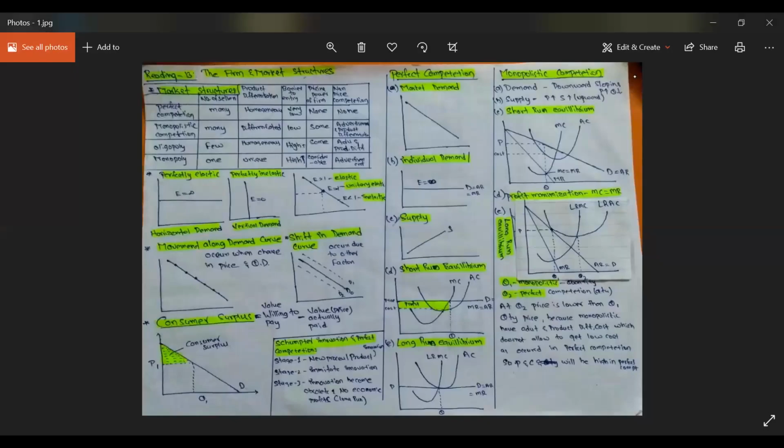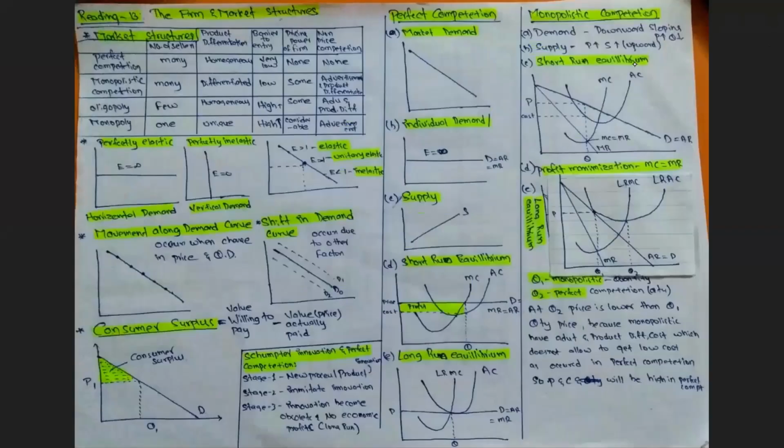In this video, we're going to revise Firm and Market Structure, which is Reading 13 of the CFA Level 1 curriculum. The main objective of this reading is to understand the different types of market structures and the price and output determination of a firm in those market structures, that is perfect competition, monopolistic competition, oligopoly, and monopoly.